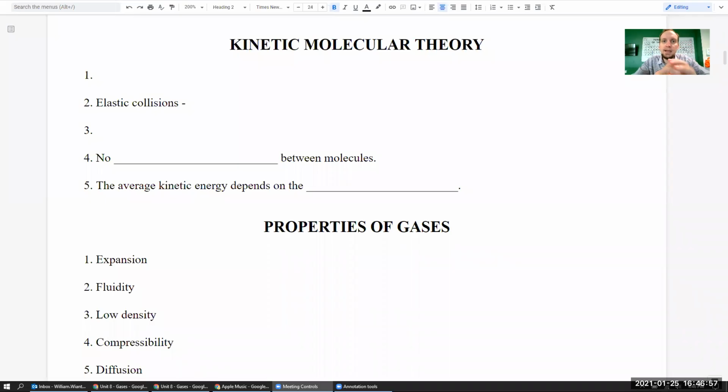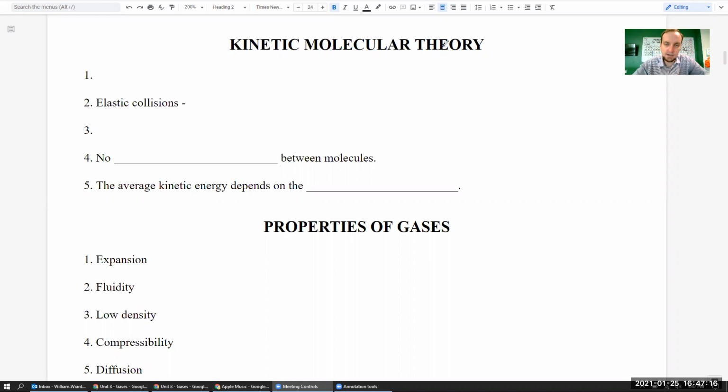Here we begin Unit 8. Unit 8 is all about the behavior of gases. This is going to involve a fair amount of theory and unfortunately a fair amount of math. All right, so to understand how gases behave, the first thing we need to discuss is the kinetic molecular theory.